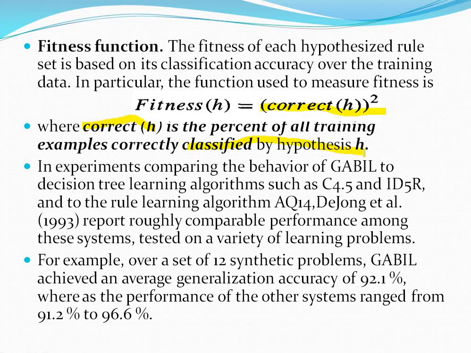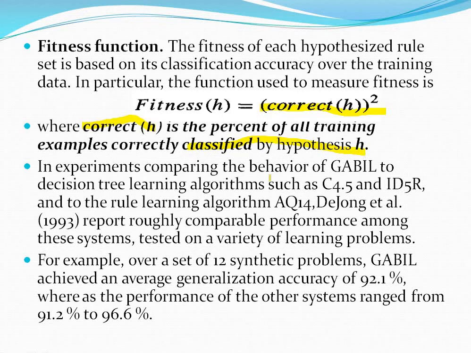And the fitness function is generally used as the criteria to select the particular hypothesis to include in the next generation. So whatever Gabel system we have studied till now, it is compared with other learning algorithms like C4.5, IDE 5.6, IDE 5R and another learning rule AQ14, and it is giving more accurate results compared with these algorithms.